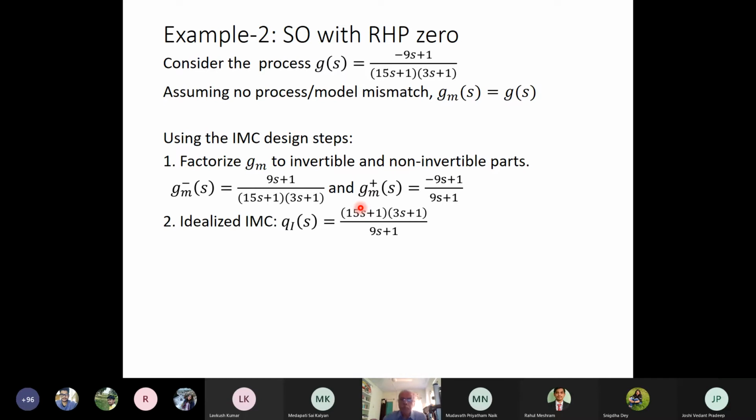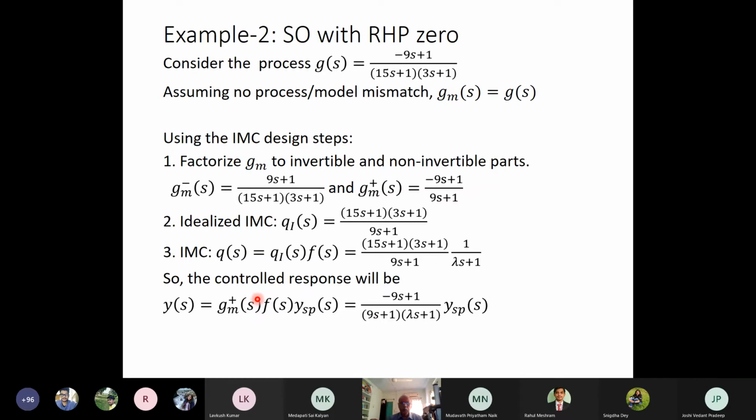Idealized IMC will be ((15s plus 1)(3s plus 1)) by (9s plus 1). And the IMC controller Q(s) will be Qi(s) into F(s), which is ((15s plus 1)(3s plus 1)) by (9s plus 1) into 1 by (lambda s plus 1). Okay. If you have taken Gm plus (s) as only minus 9s plus 1, and this one as 1 by ((15s plus 1)(3s plus 1)), then it will become 1 by (lambda s plus 1) squared. Okay.